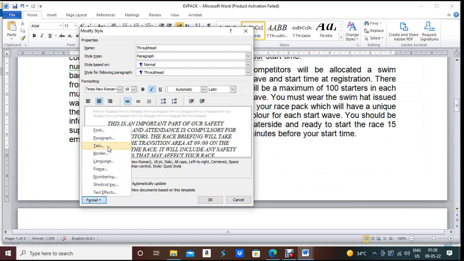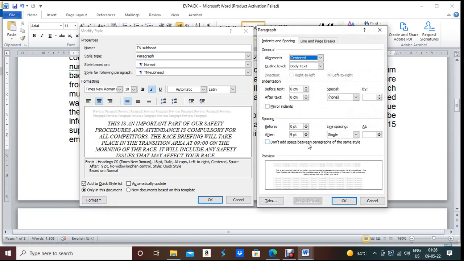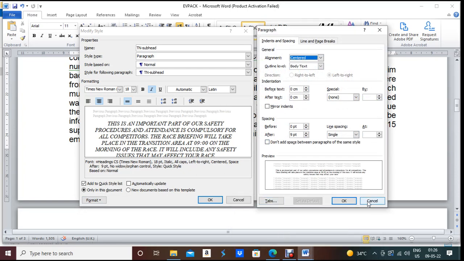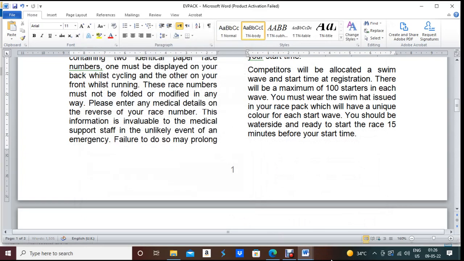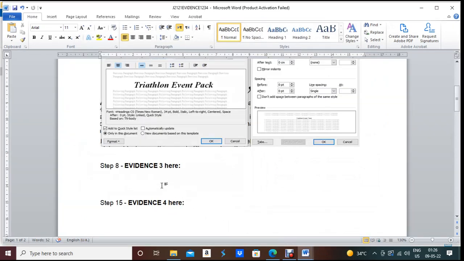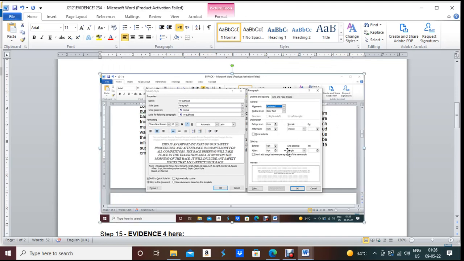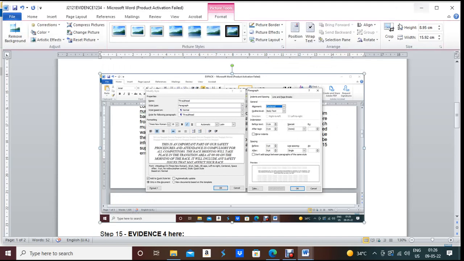So we need to go to paragraph. After will be 9, before will be 0. So this screenshot we need to take, print screen, and we need to go to the evidence document. But before that we need to press OK. Under evidence 3 we need to paste it here and select this one, format, crop it.